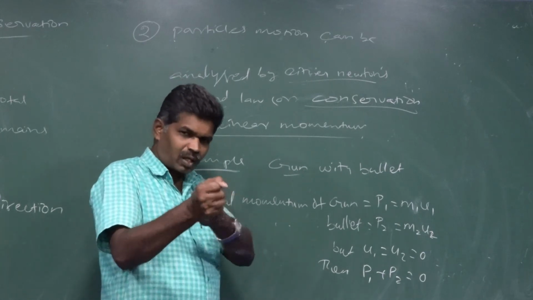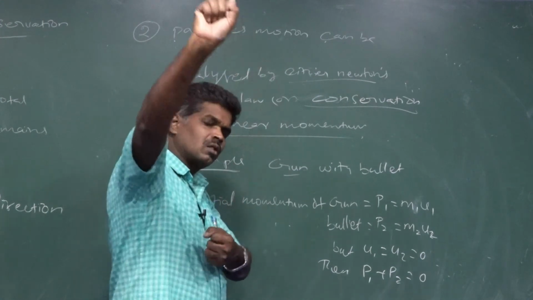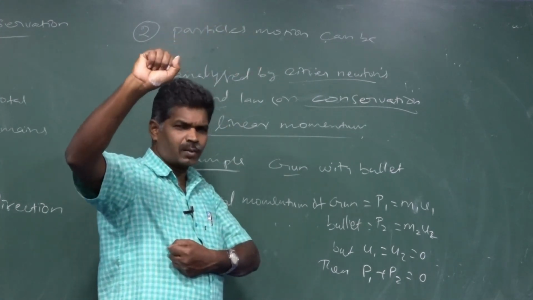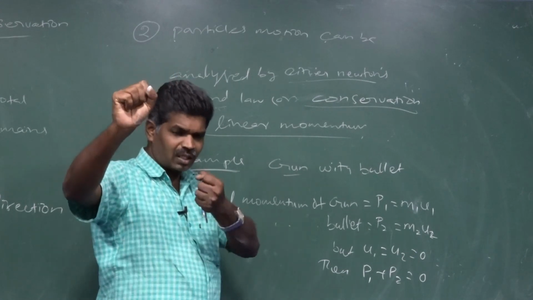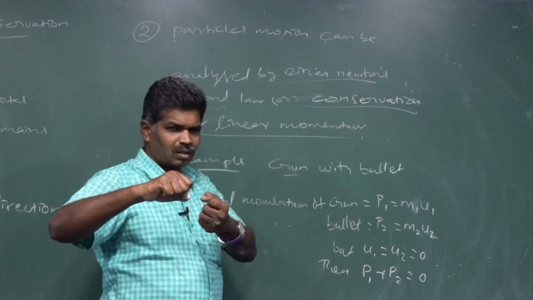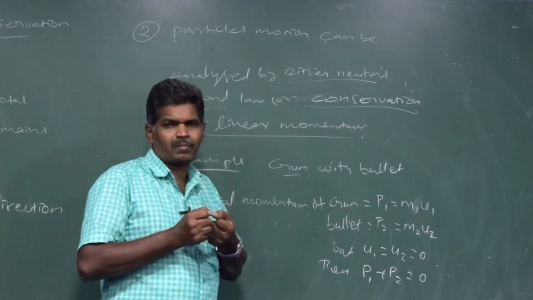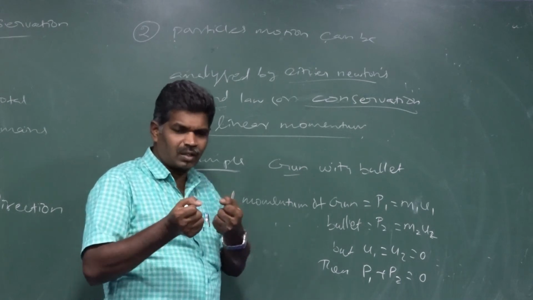If the two particles are at rest, their velocities are 0 and the total momentum is also 0. If the gun is fired, the bullet is ejected and moves forward, but at the same instant the gun moves a little backward. That is called the recoiling of the gun.